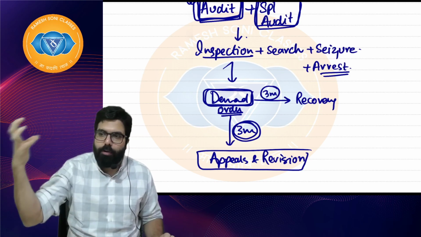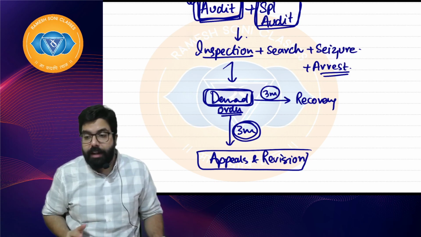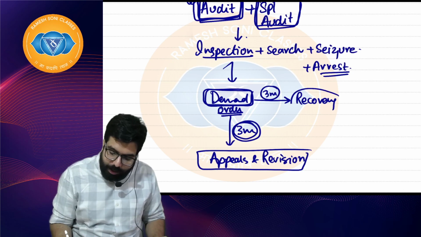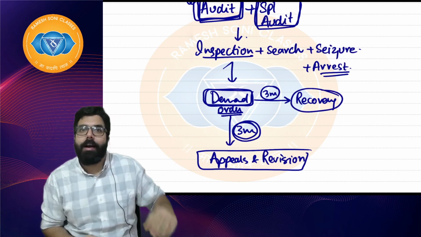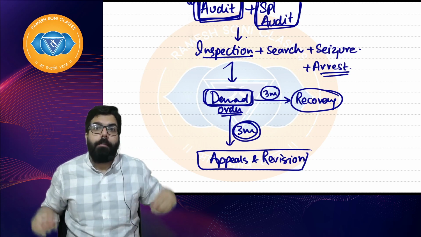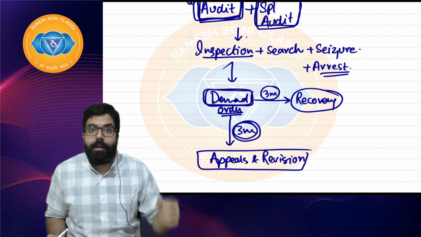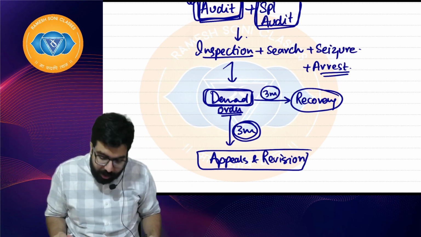Demand means the department will go ahead and demand the tax from me, and then they will recover. How will they recover, everyone? Baba, they will sell all my goods. If my bank account is there, they will attach my bank account. They will go ahead and sell my property. Baba, they will sell all my movable property, immovable property, and recover. They will hang me upside down and recover all the amount.